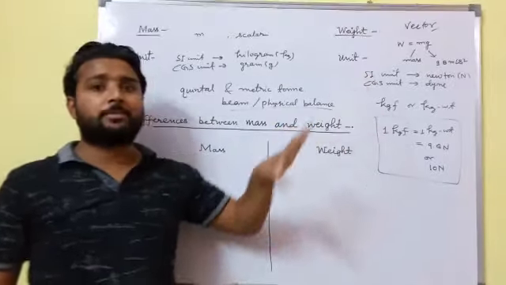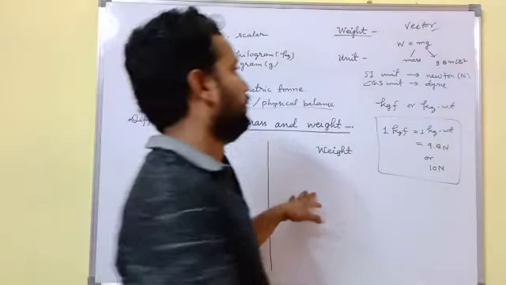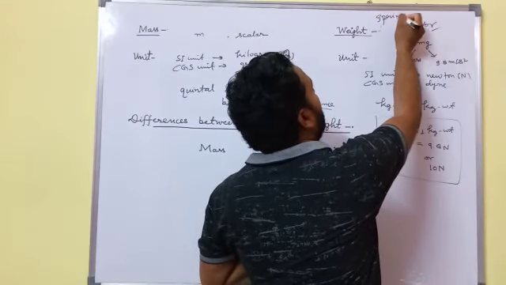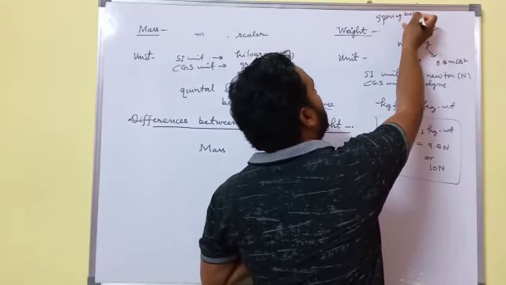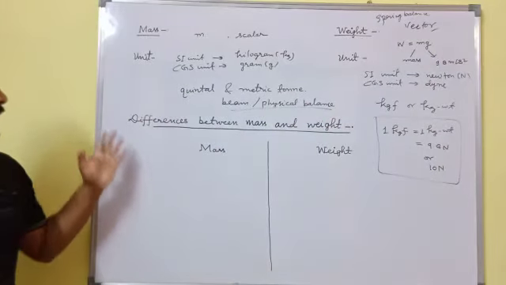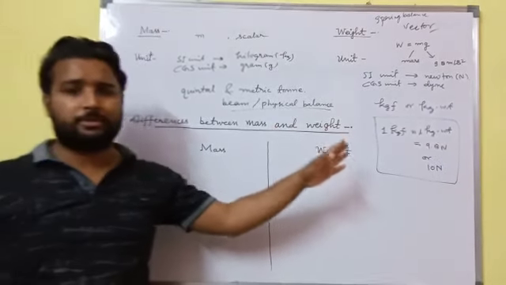Now, the weight of an object can be measured by a spring balance. Next topic will be differences between mass and weight.